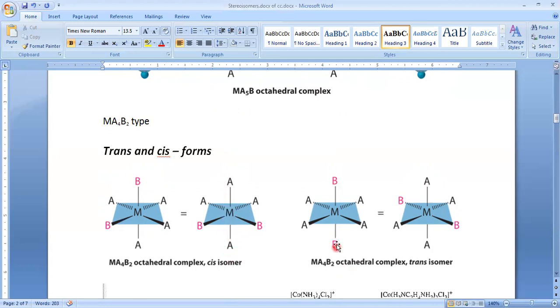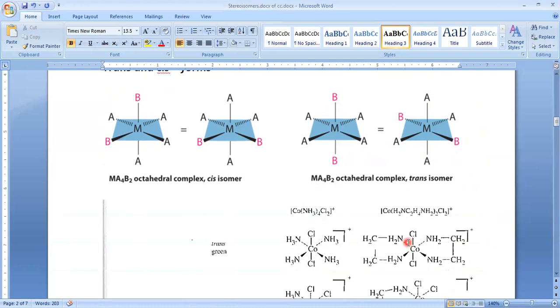So this is trans. Why? Because these two B are present on opposite sides. Again, these two B are apart by 180 degrees, and these two are separated by 180 degrees. So that's why these two are considered as trans.